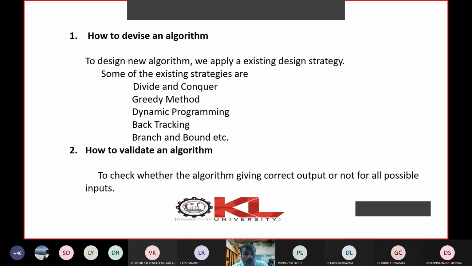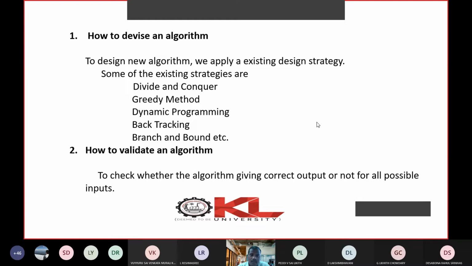But at the beginning, how do you ensure that? That is very important. We write some algorithm and get some output. So how do you check whether the output is right or wrong? That area is validation. It is a very, very important area, and a lot of mathematical knowledge and knowledge of predicate calculus are essential to validate an algorithm. Okay, remember that. So that is the second area.